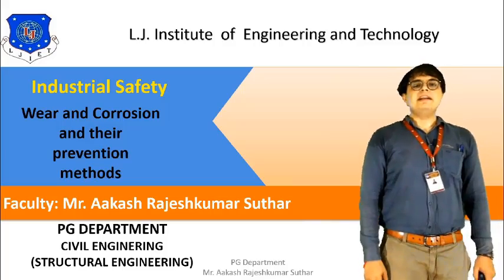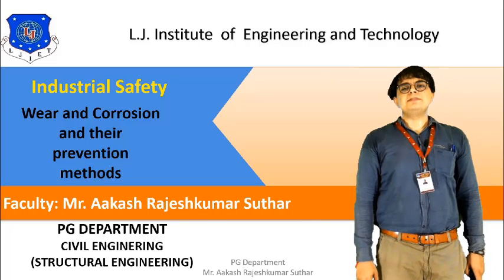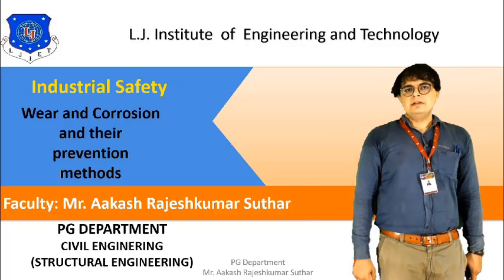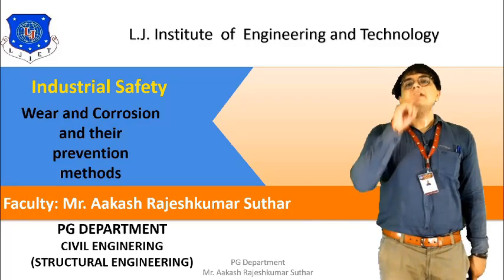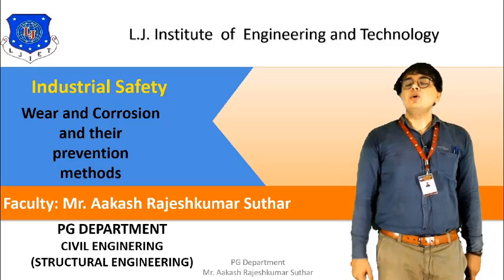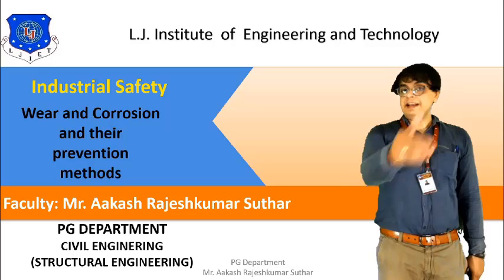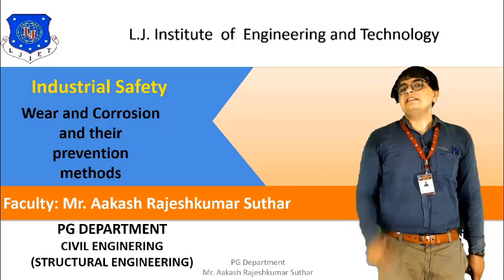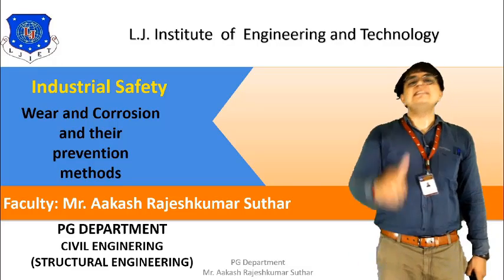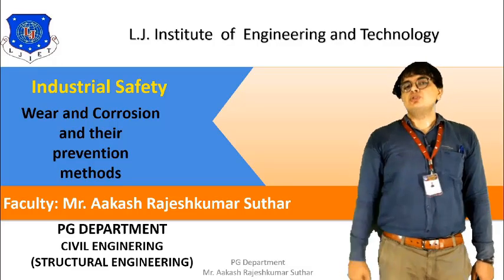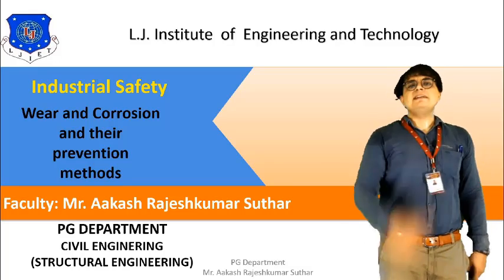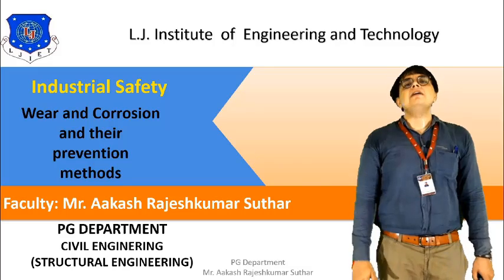Hello students, welcome to the online session for the subject of industrial safety. We are now in chapter number 2 of our syllabus. Here we have already completed the wear topic. We have started the corrosion. We have completed all the types of corrosion. We have listed them down and discussed each and every type of corrosion in brief. We have also discussed the reasons that are causing the corrosion. We have discussed the principle of corrosion through the galvanic cell. So these are all the things that we have discussed.